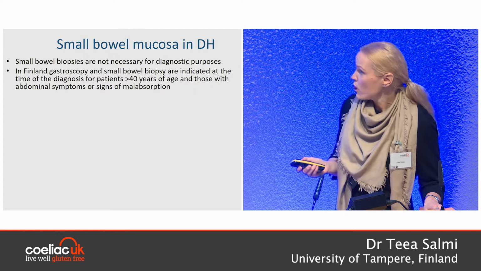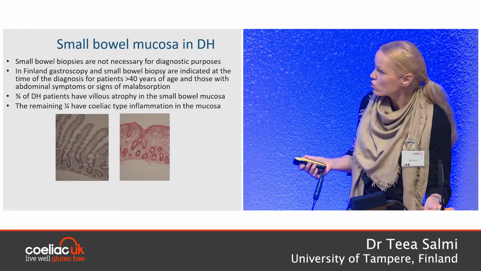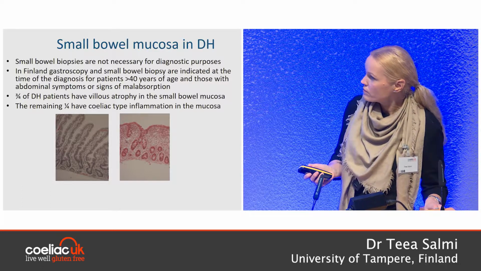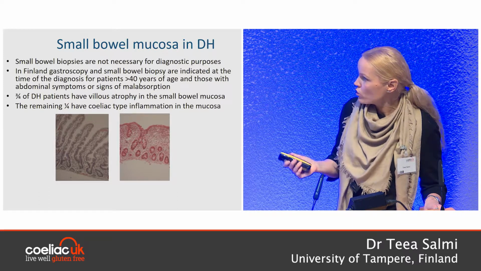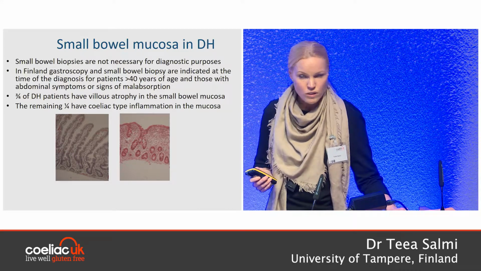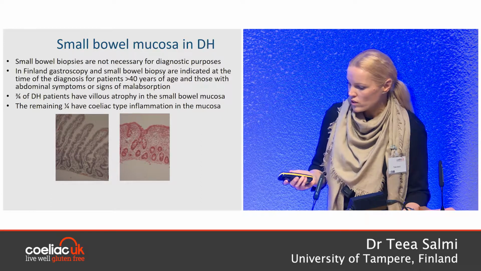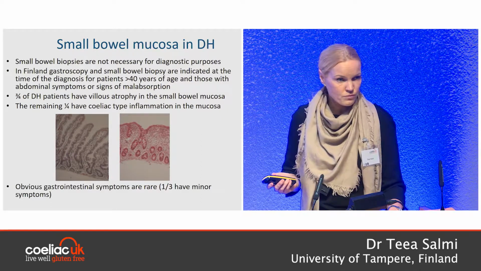But if small bowel biopsies are taken, the majority of DH patients have some degree of villus shortening in the mucosa or even total villus atrophy. However, a quarter have normal villi in the small bowel mucosa, but even these patients have inflammation in the small bowel mucosa. Regardless of these small bowel mucosal changes, obvious gastrointestinal symptoms are quite rare in DH.